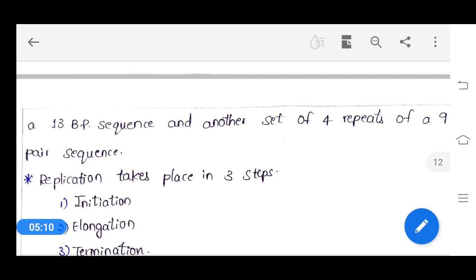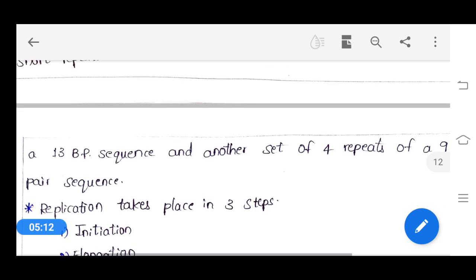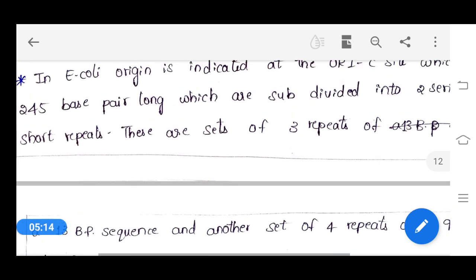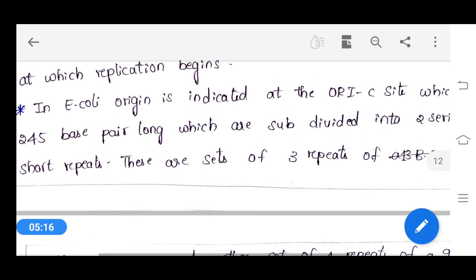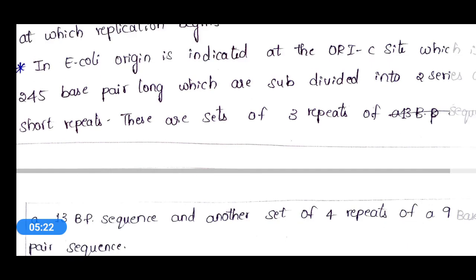These two combine to form the 245 base pair origin site, that is the OriC site.